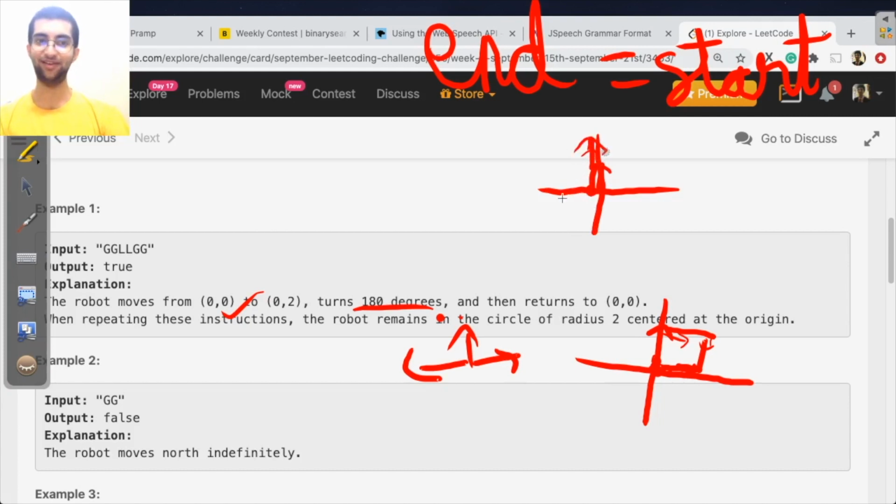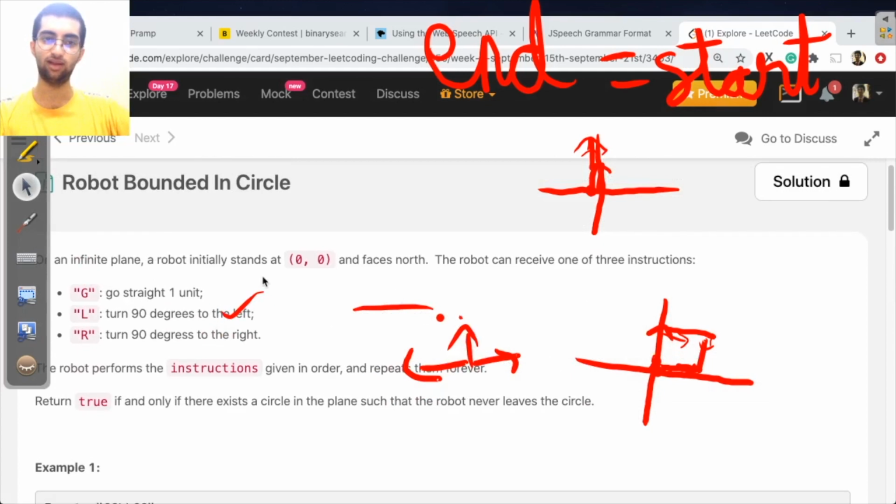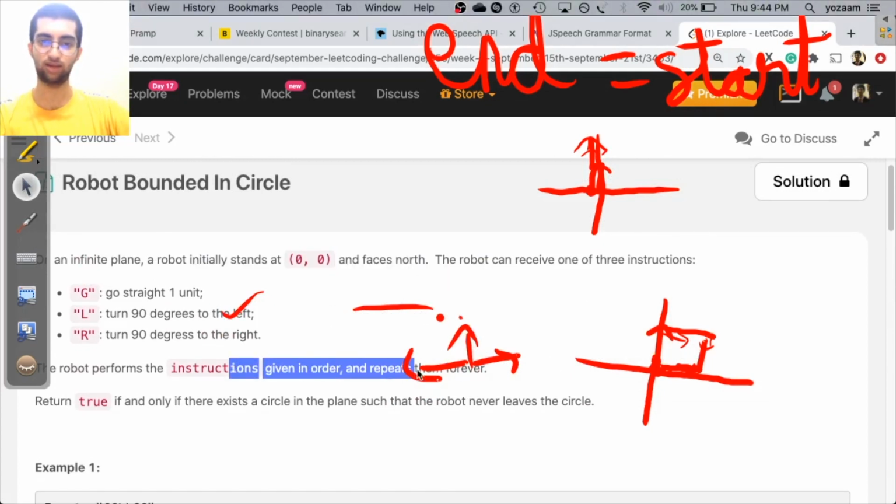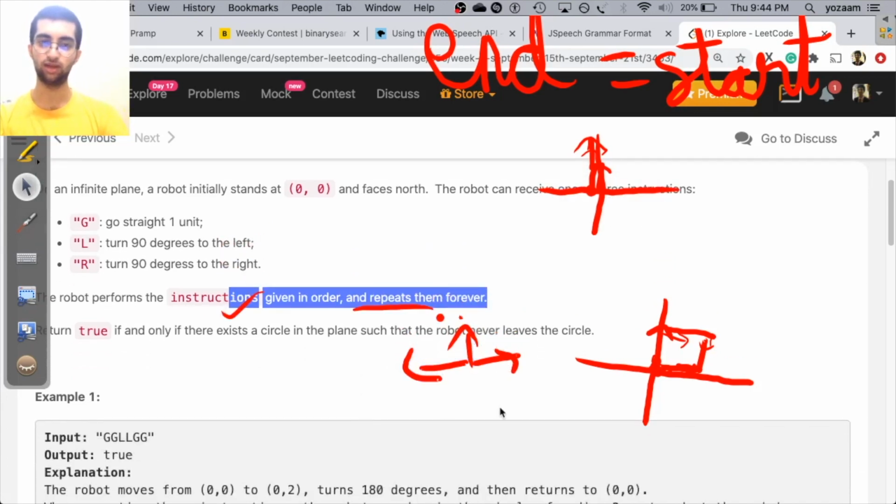So will he ever intersect with himself? He'll keep moving north indefinitely. So I want you to think, when does he intersect with himself? You have to assume that he keeps performing these instructions forever. For his entire life, he does the instructions.